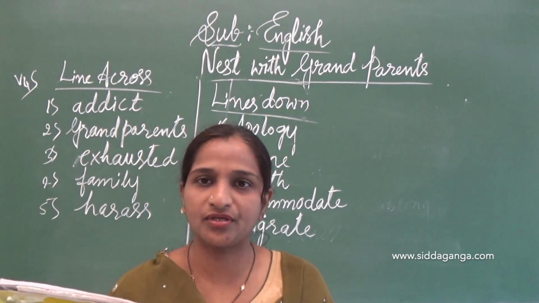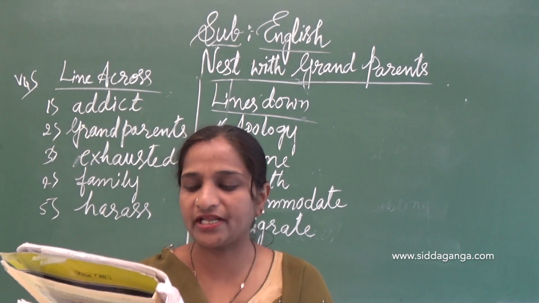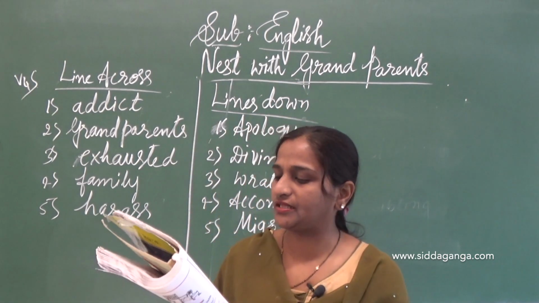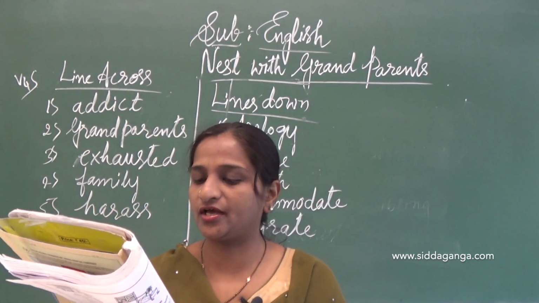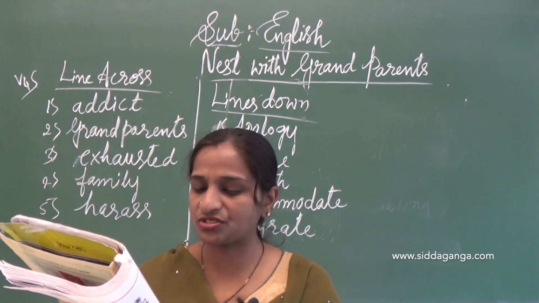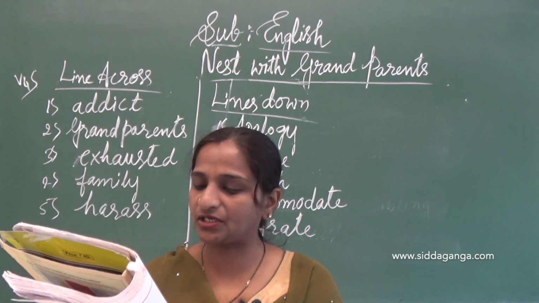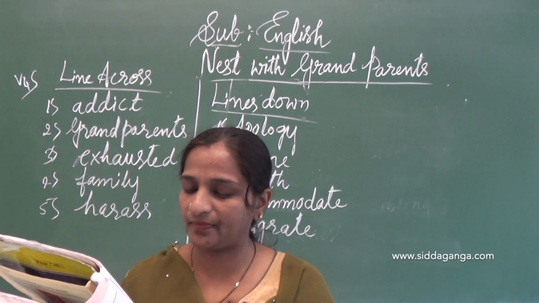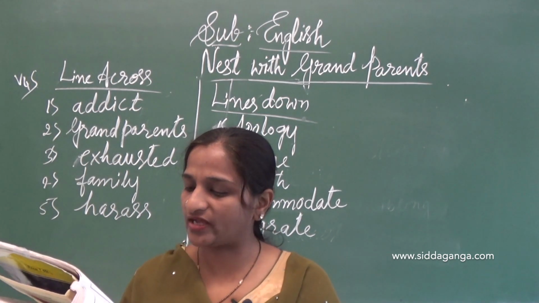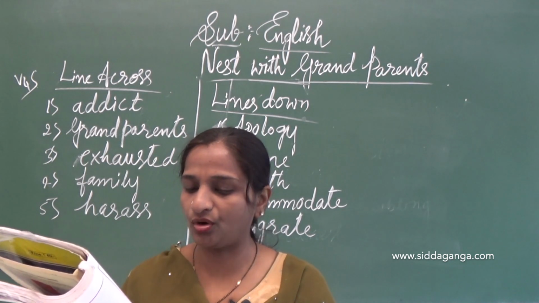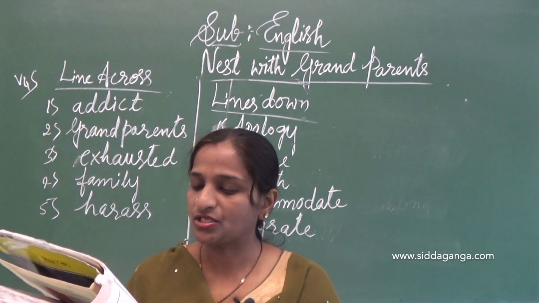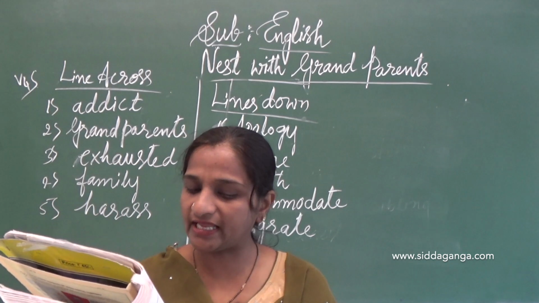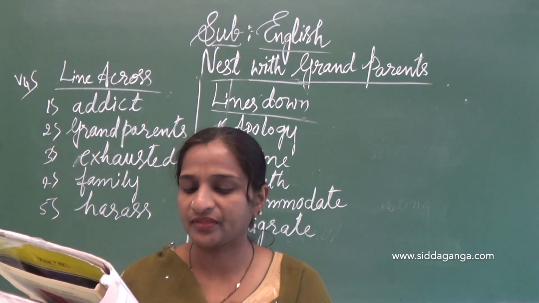So again I am reading this paragraph. Anju had enjoyed having a room of her own in the past. She hadn't shared her room with anyone else, but now her parents were expected to come from their village to stay with Anju and her parents. Anju's father wanted his old parents to be near him so that he could take care of them.